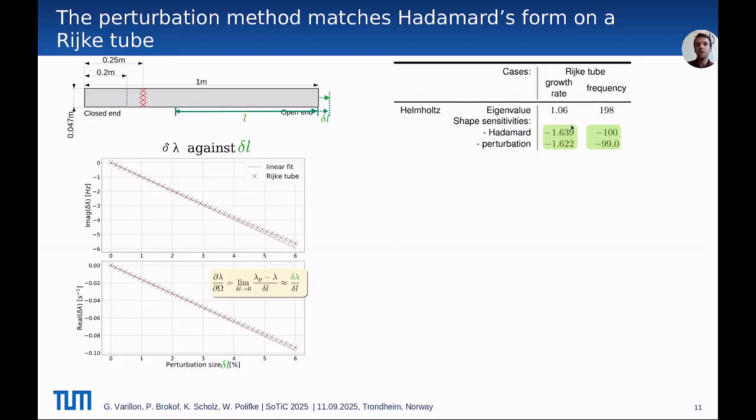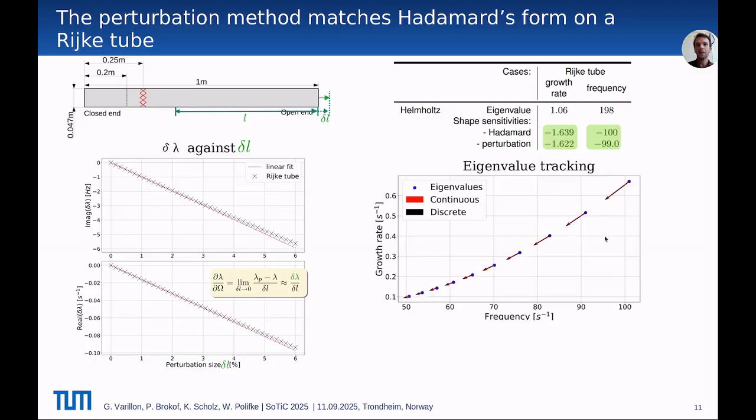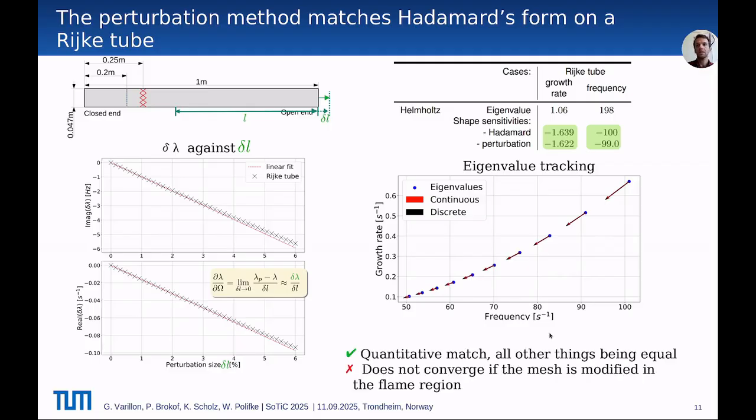So we have a good quantitative match between the Hadamard form and the perturbation method. And if we follow those sensitivities from the perturbation method, we can nicely track how the eigenvalue evolves for longer and longer ducts. However, the method fails if we perturb the mesh in the heat source region.